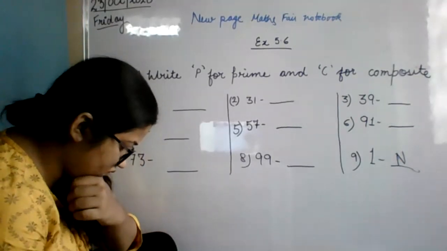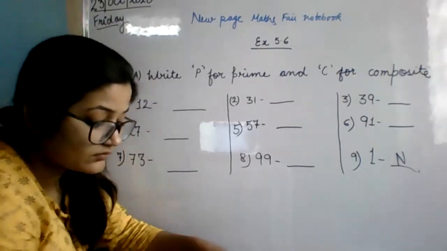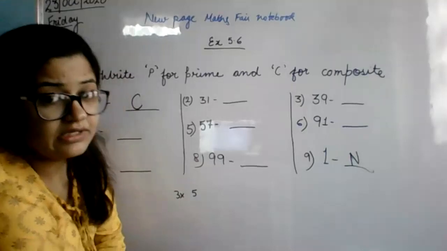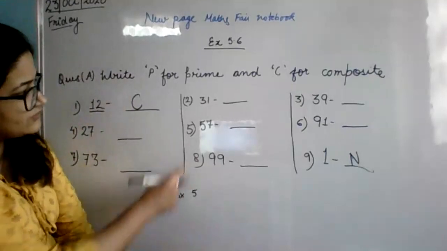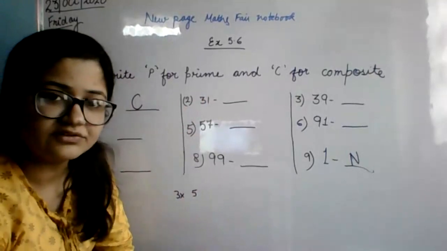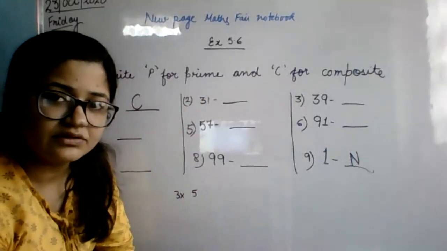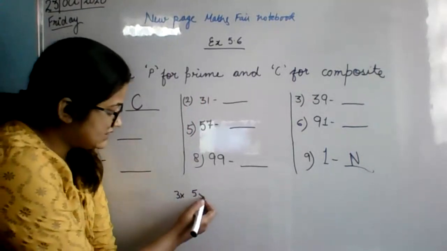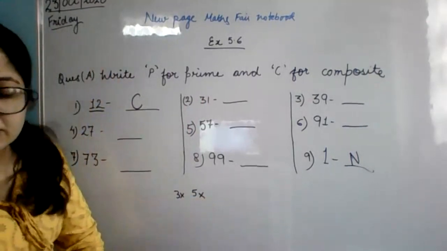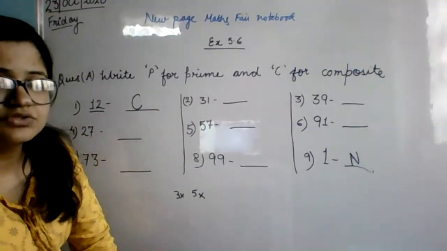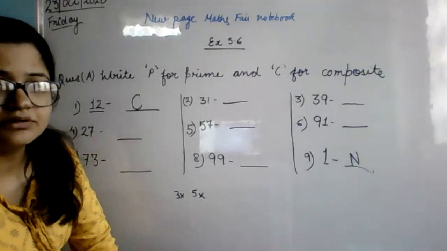Why have you said my fourth one is wrong? Anshuman, let's check. It is not coming in the table of 3. Next prime number is 5. Is it coming in the table of 5? No, it is not coming in the table of 5. After 5, what is the next prime number? 2, 3, 5. Next prime number.